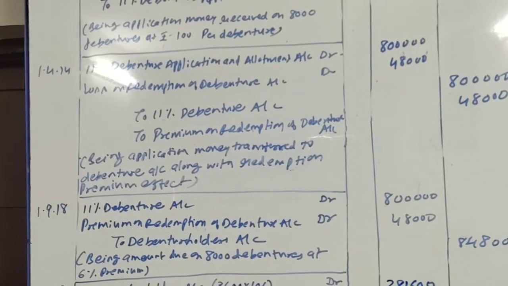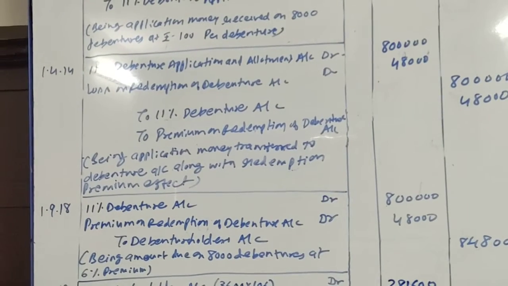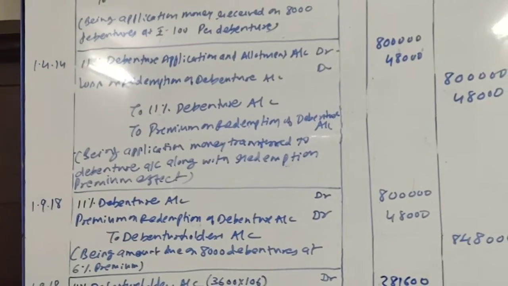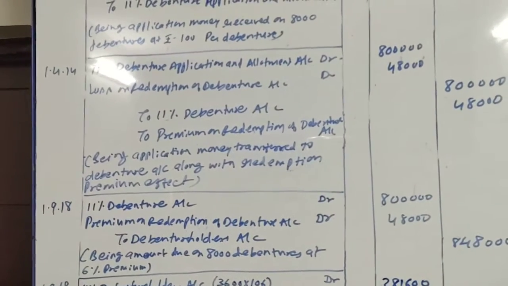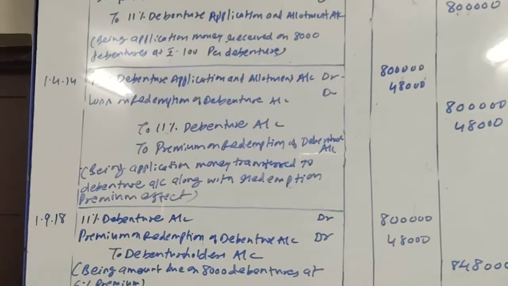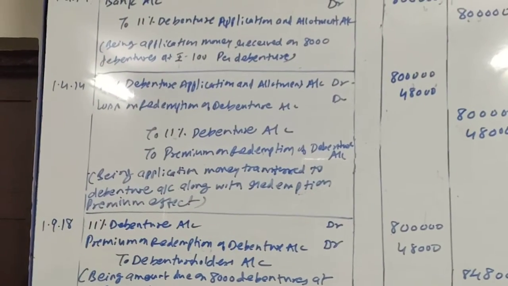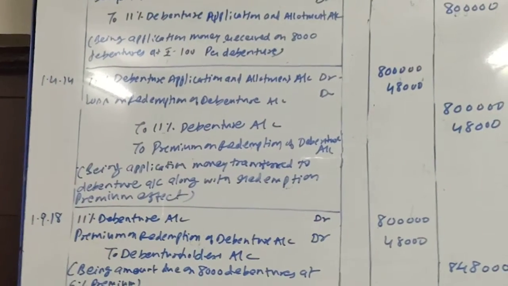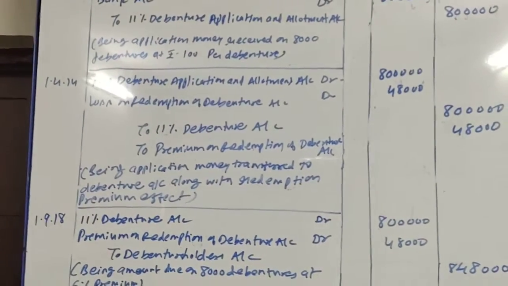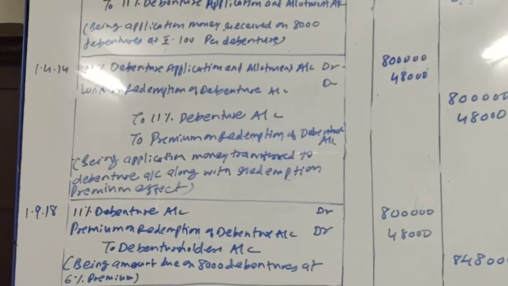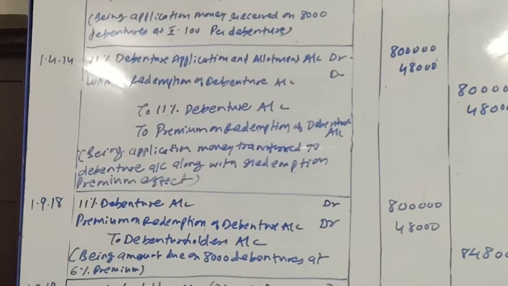So 106 is the total amount payable per debenture, and holders of 3600 debentures opted for new 7% debentures. So 3600 into 106 will be the total amount payable to them in the form of new 7% debentures.